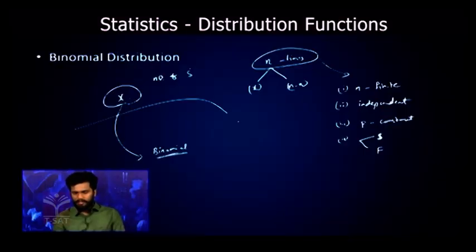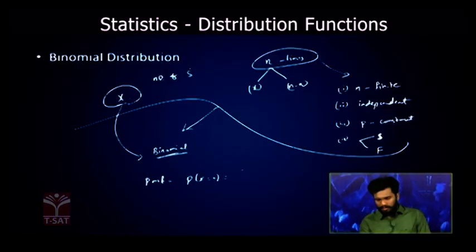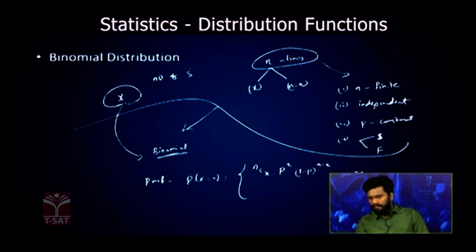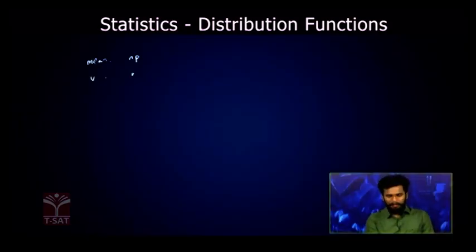Under these cases, our random variable X will follow binomial distribution, and its probability mass function is given by P of X is equal to x, which is equal to nCx into p power x into (1 minus p) power n minus x, where x takes values 0, 1, 2, and so on up to n, and 0 otherwise. Here n and p are parameters, and X is a random variable, you know that. The mean of the binomial distribution is given by np, and the variance is given by npq.